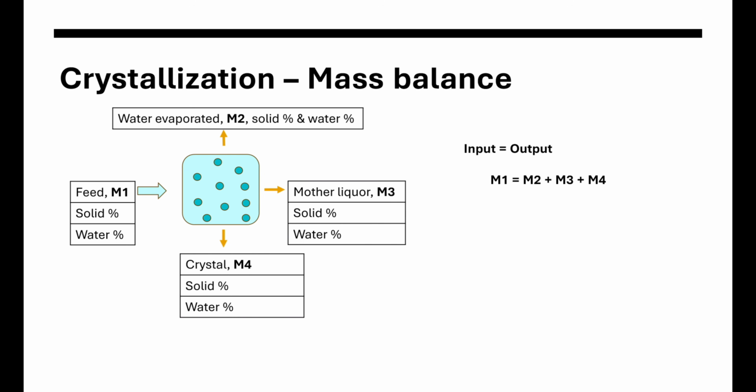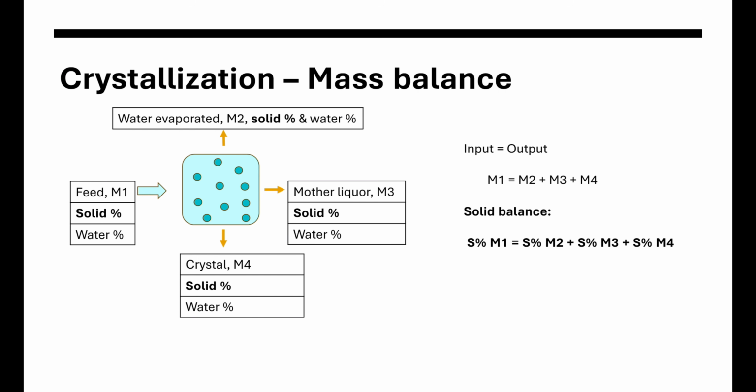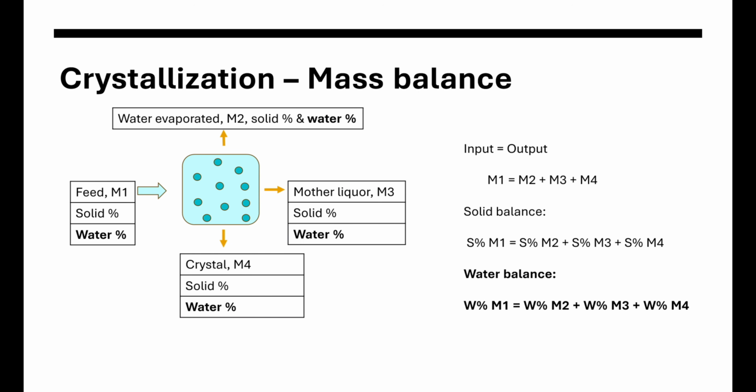Now the next step is to do the solid mass balance. To develop the solid mass balance equation, we are going to multiply the mass of each stream by its respective solid percentage. So M1 will be multiplied by its respective solid percentage. Similarly, we are going to multiply M2, M3, M4 by their respective solid percentages. So that would be the solid balance equation. The next step would be the water balance equation, where again the mass of each stream will be multiplied by the respective water percentage. Let's solve a problem to understand further in detail.